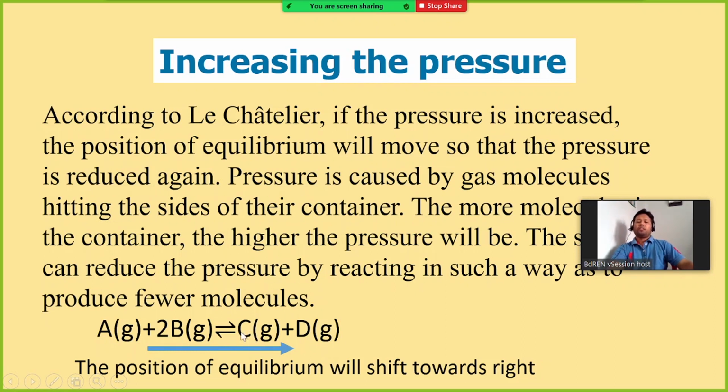So the reaction will move toward the right so that the total number of molecules in the system can be reduced. More products will be generated. Therefore, the equilibrium will be moved to the right.